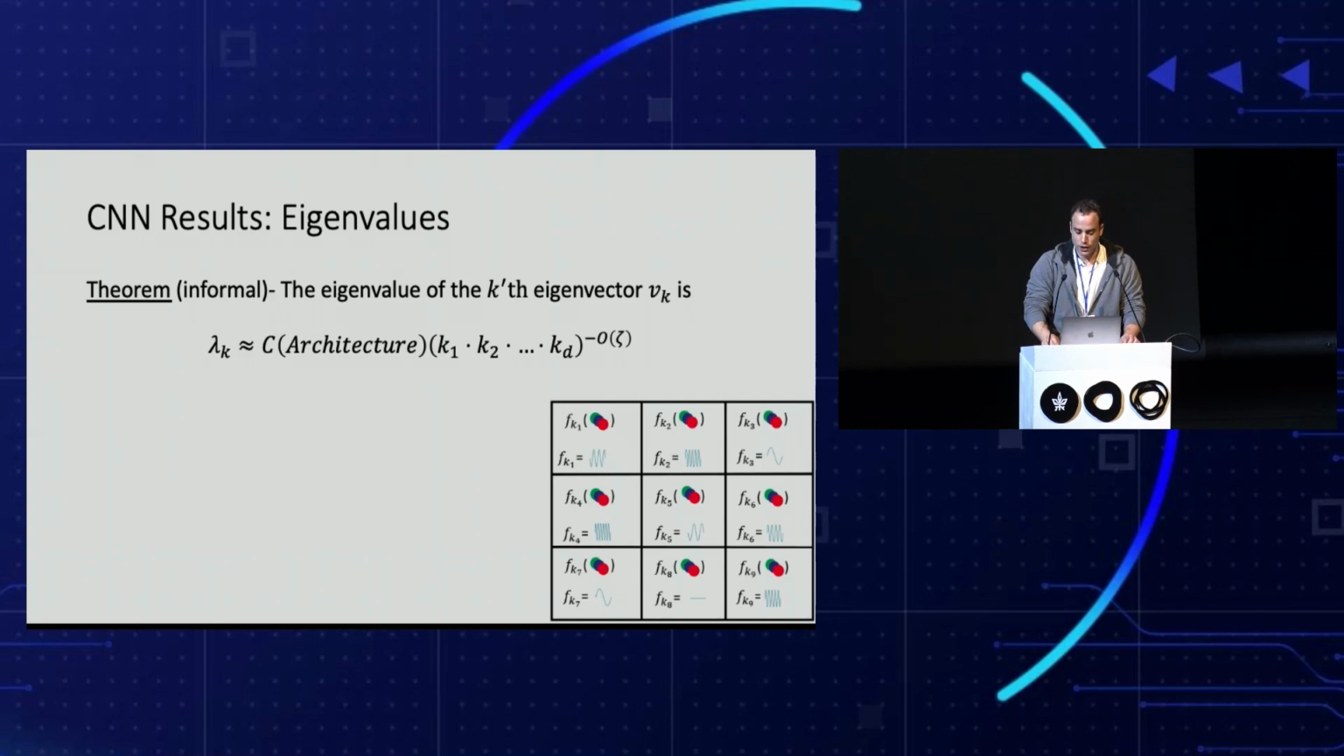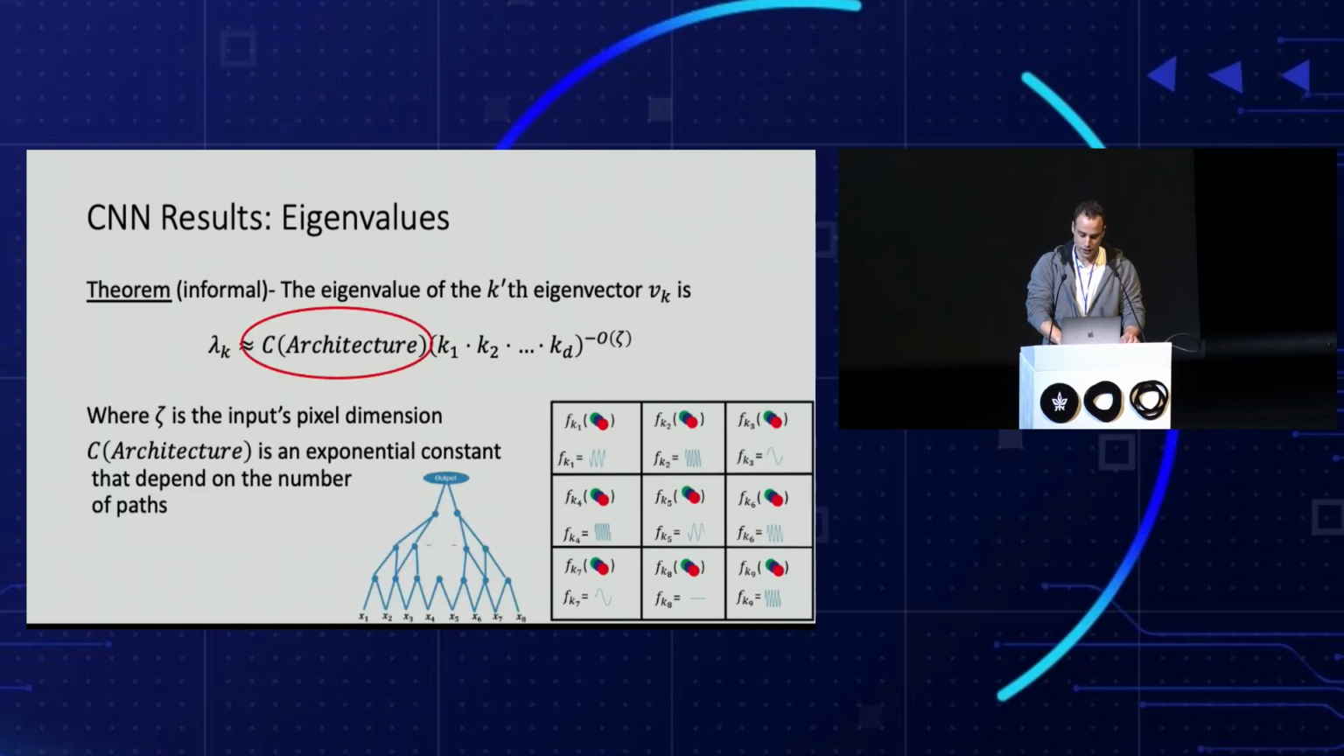Now that we have the direction of convergence, we can talk about the speed of convergence in this direction. The eigenvalue of the kth eigenvector vk is a product of two terms. The term on the right is a product of the different frequencies ki in the different pixels, raised to a power that is proportional to the number of input channels. This term implies that high frequencies are slower to learn than low frequencies pixel-wise. The term on the left is roughly a constant.